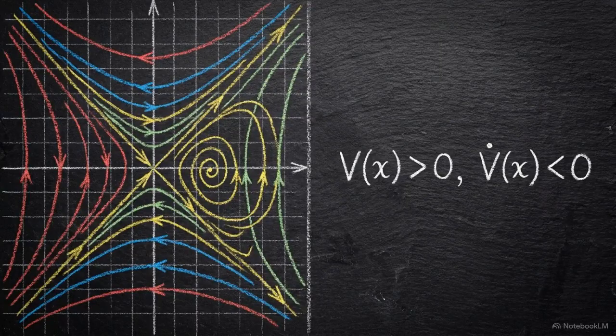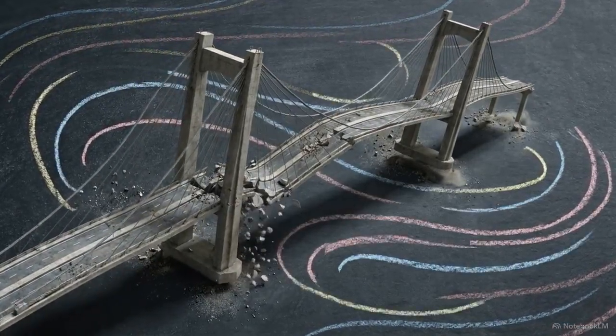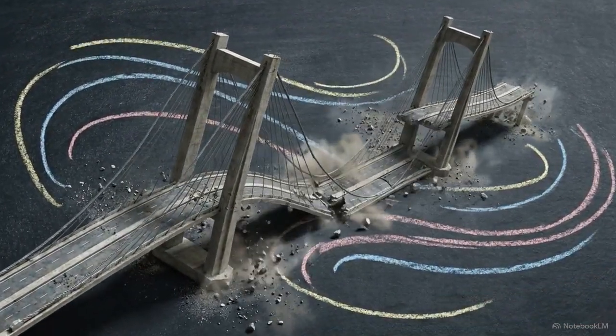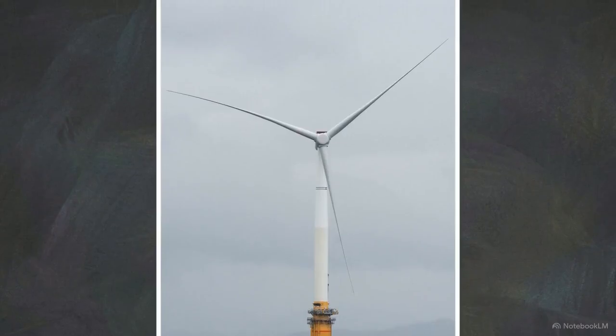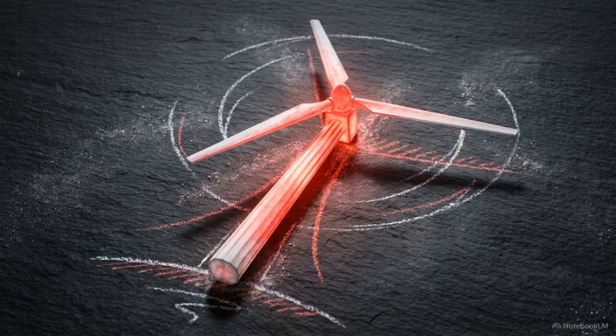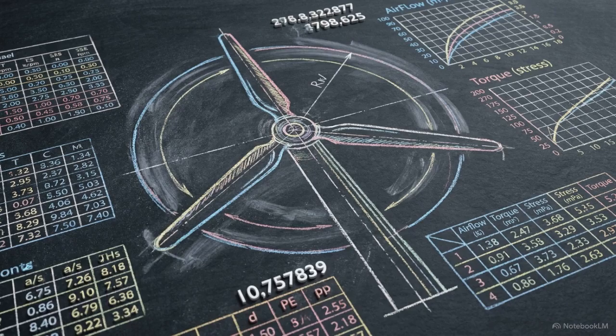Phase plane topology provides the geometric intuition for nonlinear behavior, while Lyapunov theory supplies the rigorous mathematical proof. But an engineering limitation remains. Proving a system is stable is entirely different from quantifying its exact physical behavior. High-stakes infrastructure, like spar-type floating offshore wind turbines, undergo massive, non-predictable environmental stress. Analyzing these structures requires extracting high-fidelity results out of strongly nonlinear dynamics. With our topological and stability groundwork established, we can now deploy analytical approximation methods, specifically perturbation theory and harmonic balance, to extract the precise results necessary for engineering design.